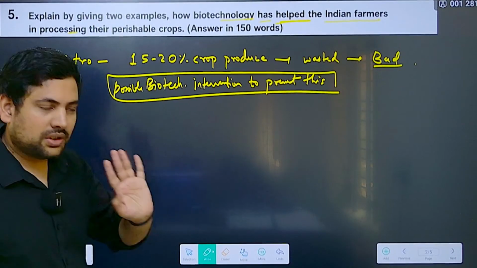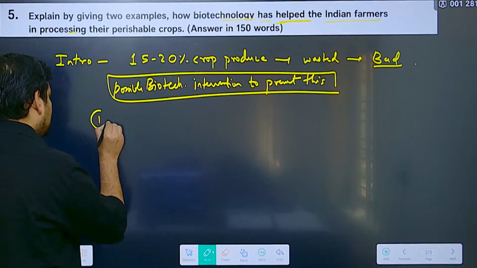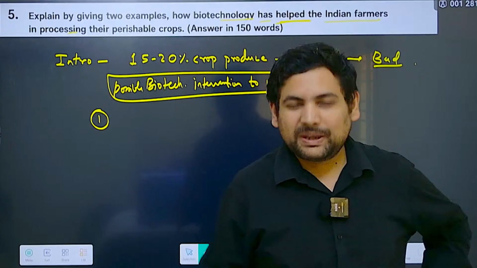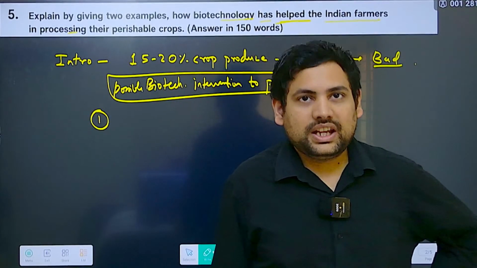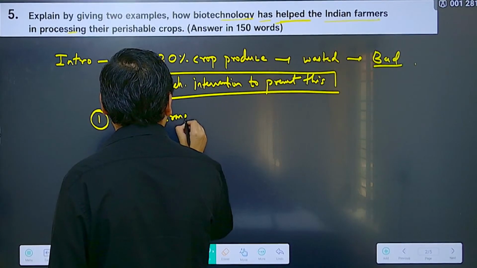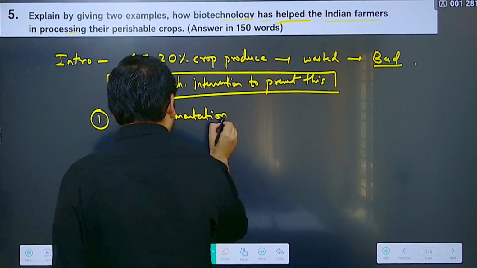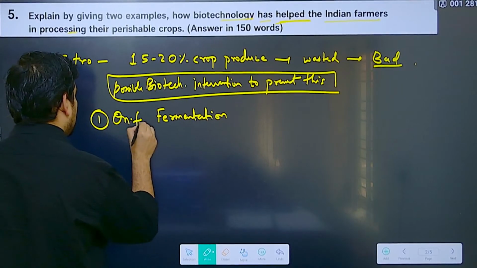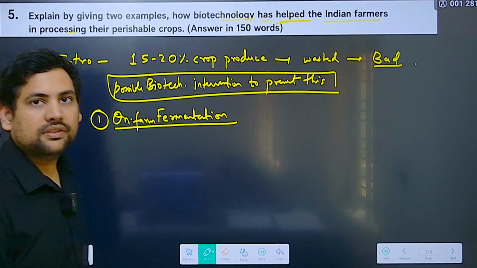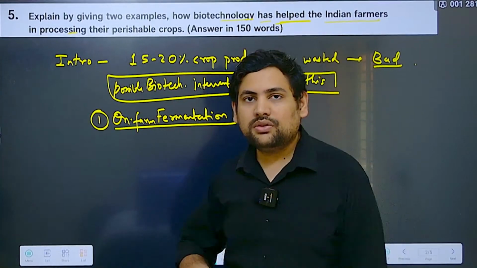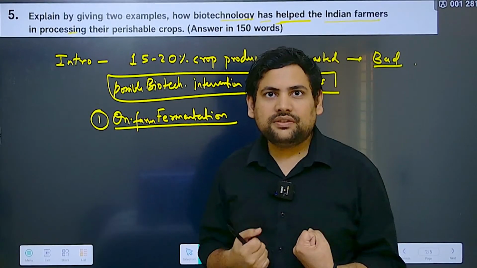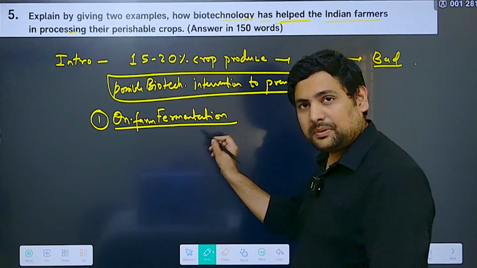So use 2 examples. Now, the first example that you can use, that you would know also generally, but might not have struck you in the exam, is actually something that we call fermentation. A better version of it you can call on-farm fermentation. This is actually used by Indian farmers. Okay, so let's say there are different kinds of crops that we grow. Now those crops can only stay for a very short time. So what you do, fermentation you anyway understand.